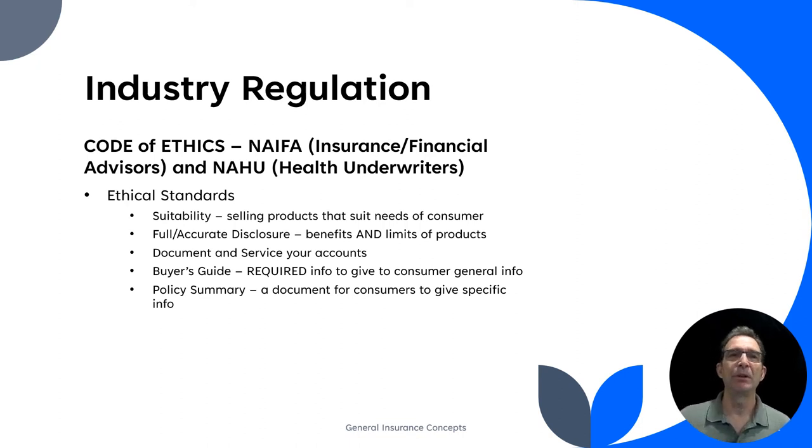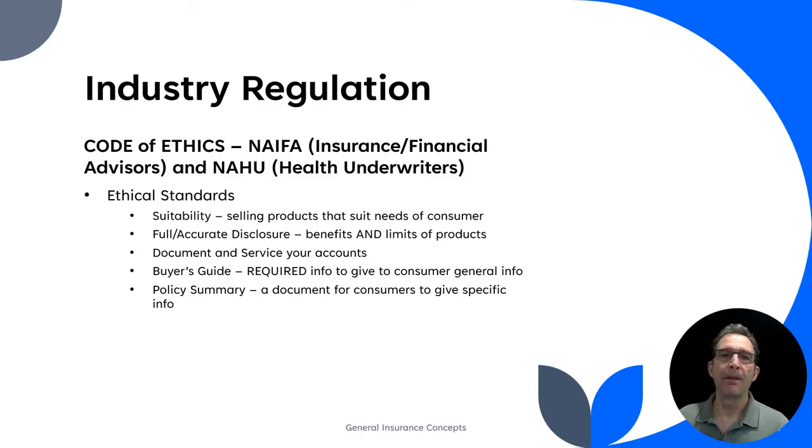What does suitability mean? It means the right product for the right person. Matching a product with that person's needs is suitability. So being ethical really means choosing products that are suitable. They make sense based on that person. What are they trying to cover? You're not selling somebody way more than what they need or giving them products covering risks that they don't even have. So suitability means it makes sense for that person, it's covering a real need for them, and it's doing so in the right sort of way that's affordable